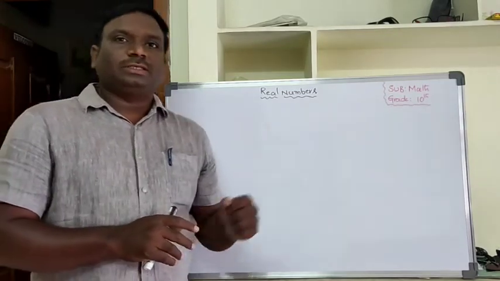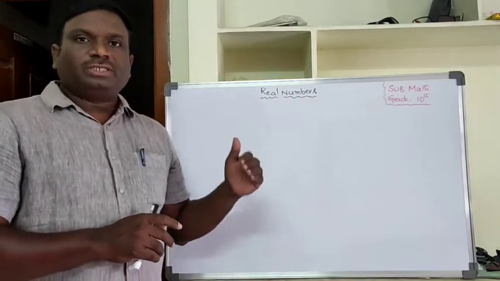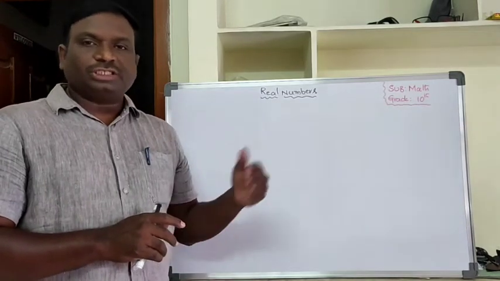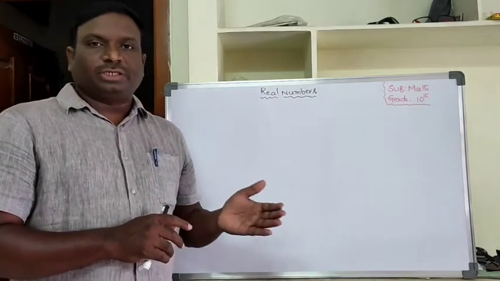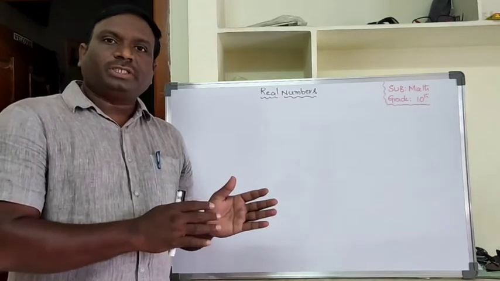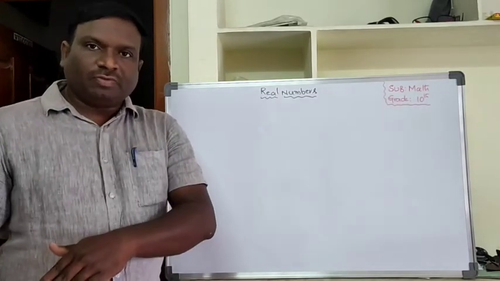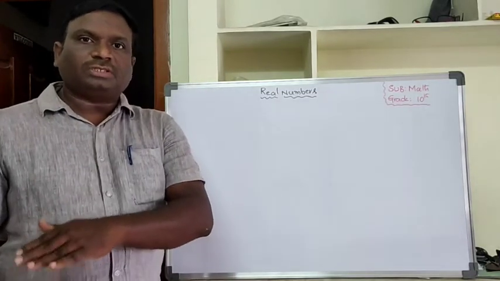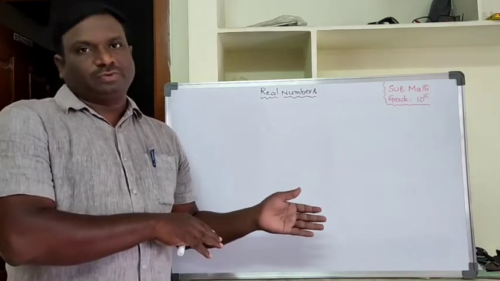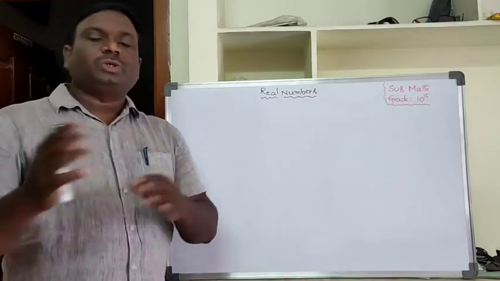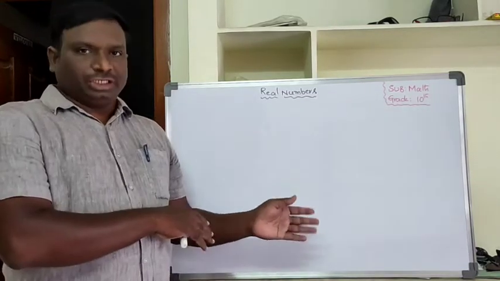In the third exercise, that is rational numbers and their decimal expansion. That means rational numbers we have to change into decimal form, and decimal numbers we have to change into rational number form.